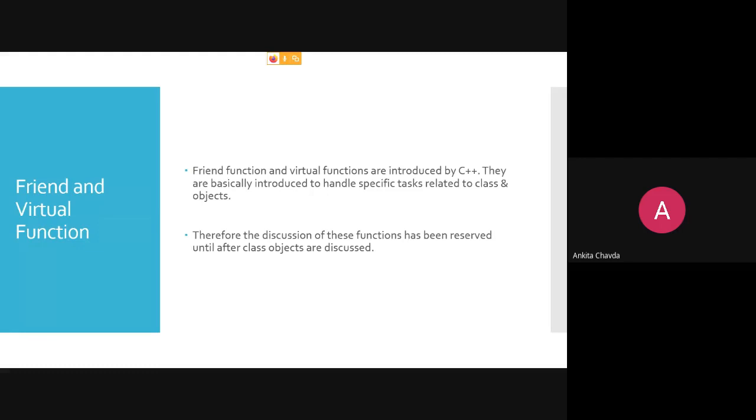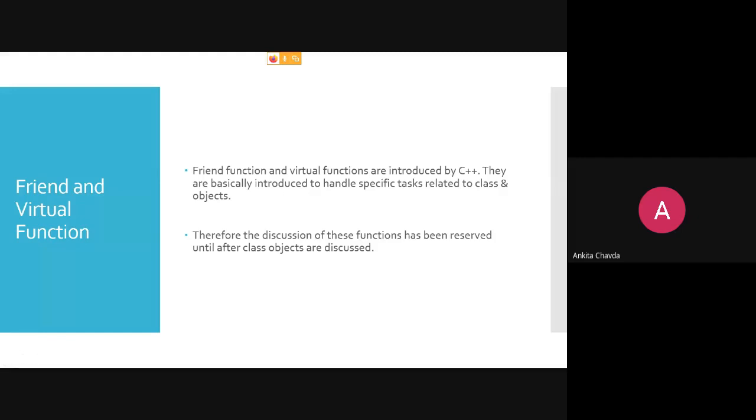So here the function overloading is over, and at the last in your syllabus, they've just declared that friend is also one kind of function and virtual is also one kind of function, because this chapter is all about functions, right? But these friend and virtual functions will be introduced in your later units, once you are aware of classes and objects, even in operator overloading and in our fourth unit, class and object, we will see how the friend function works.